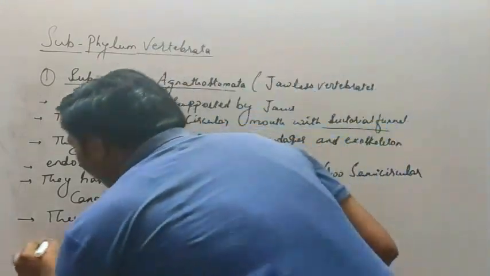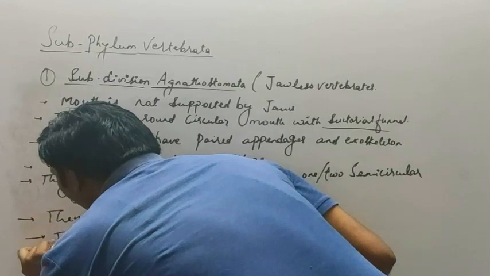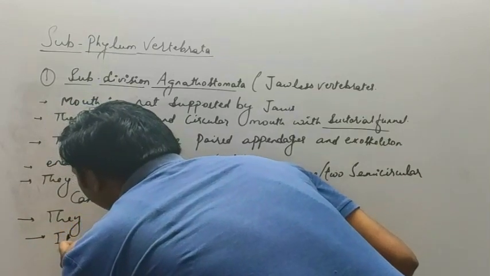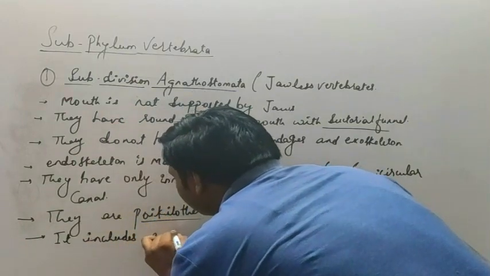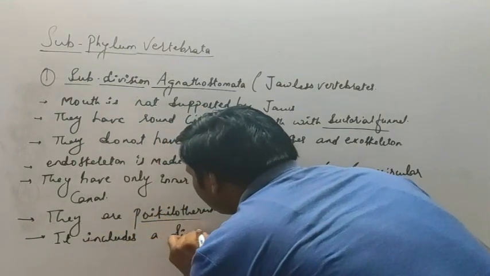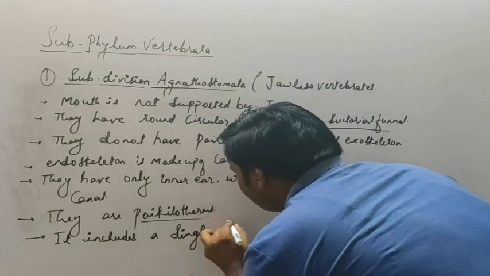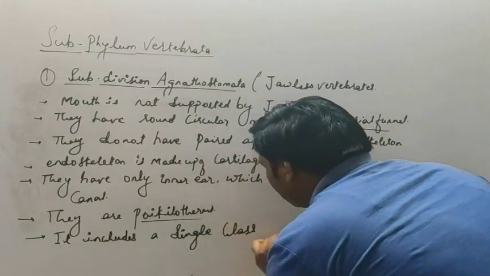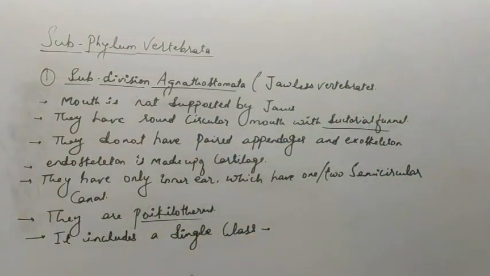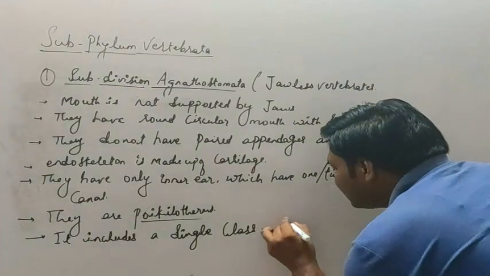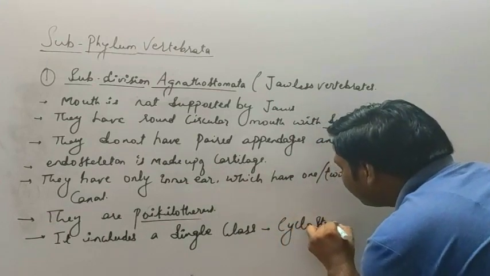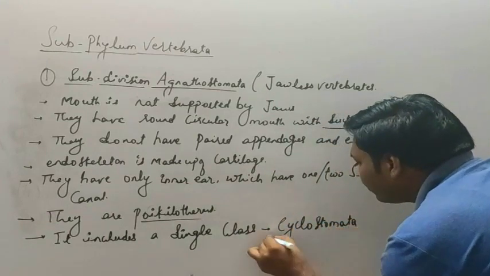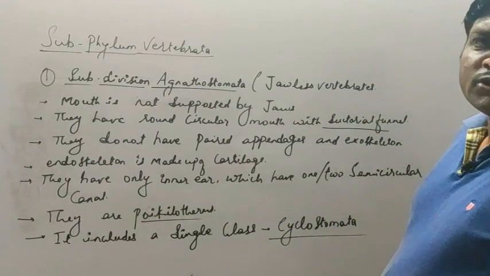The next, it includes a single class. In this subdivision, that is Anathostomata, there is only a single class, called Cyclostomata, or they are also referred to as cyclostomes.